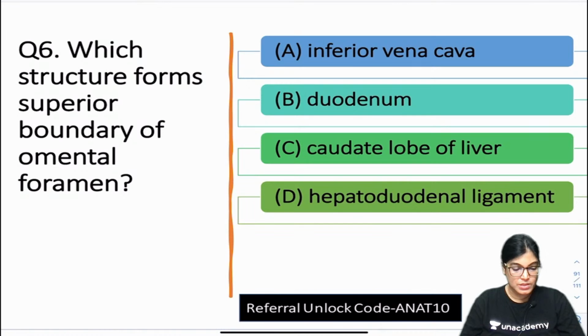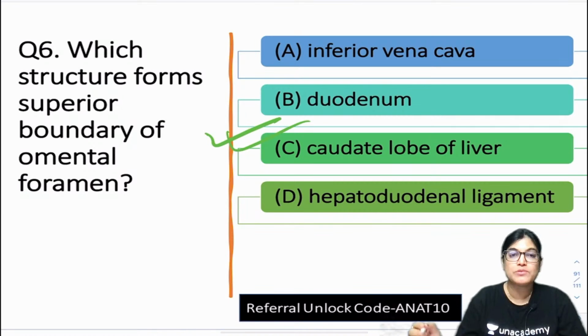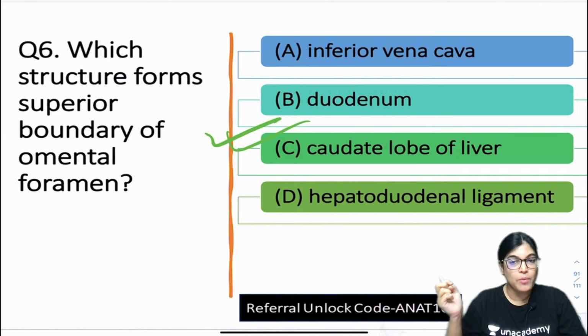So yes, it's the sixth question. Which structure forms superior boundary of Omental bursa? Future doctor is telling it's caudate lobe of liver. Okay, Saruk is C, caudate lobe of the liver. Shweta is also telling it's C. Okay, Kumaran is also telling 6C. Okay, the correct answer is absolutely right. C is the correct answer. So this is a direct MCQ and we have to know the boundary of Omental bursa.